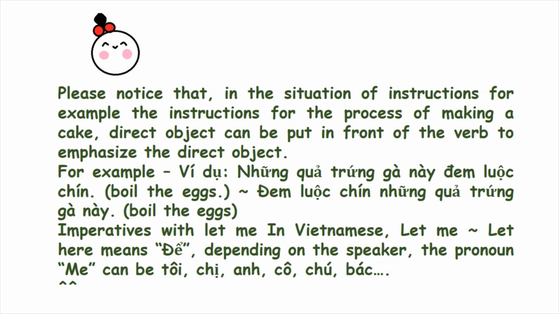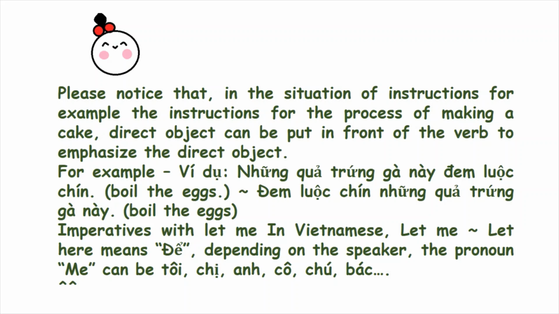Please notice that in the situation of instructions, for example, the instructions for the process of making a cake, the direct object can be put in front of the verb to emphasize the direct object. For example, "những quả trứng gà này đem luộc chín," boil the eggs. "Đem luộc chín những quả trứng gà này," boil the eggs.